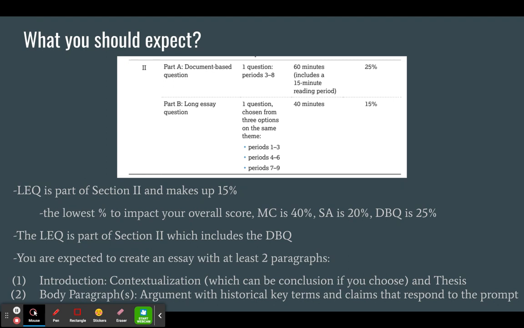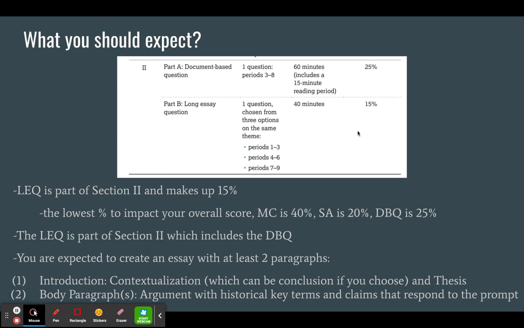So our goal is to create an essay with a little bit of these things that we'll be looking at in the rubric. But notice that it is the lowest. Multiple choice score is over 40% of your grade. The short answer is 20% of your grade. That's all 3 short answers, by the way. The document-based question is 25%.